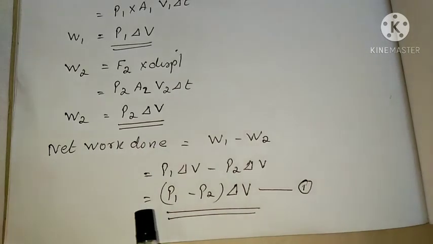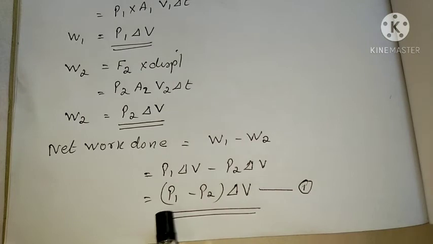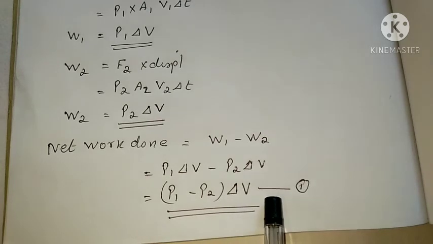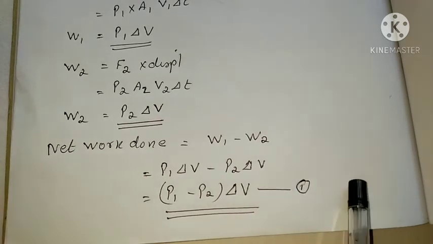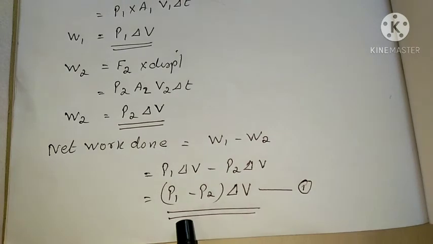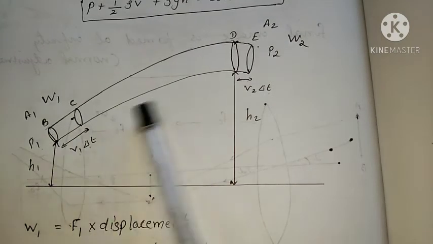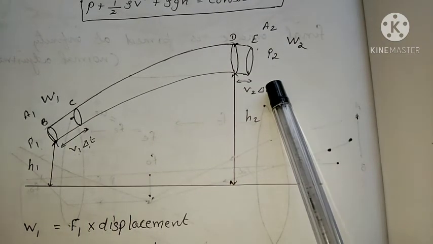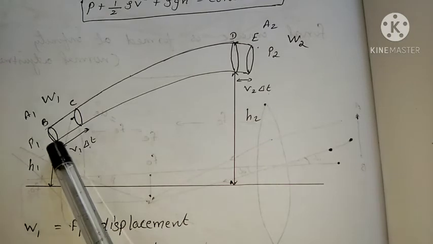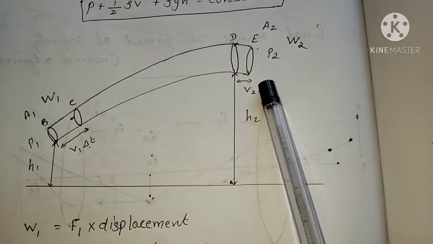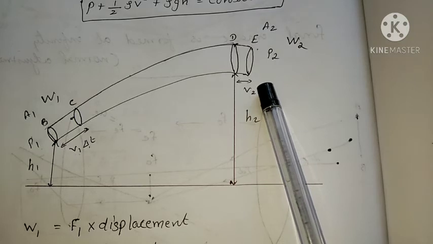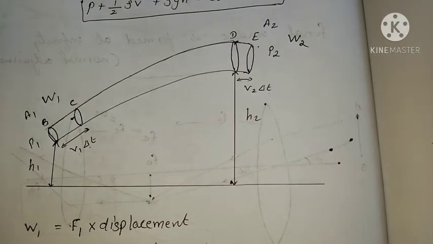Then part of this work done is used in changing the kinetic energy of the fluid because it moves from the left end to the right end, and part of this work done goes to change the gravitational potential energy because the pipe is placed at a different height. So its potential energy is changing.